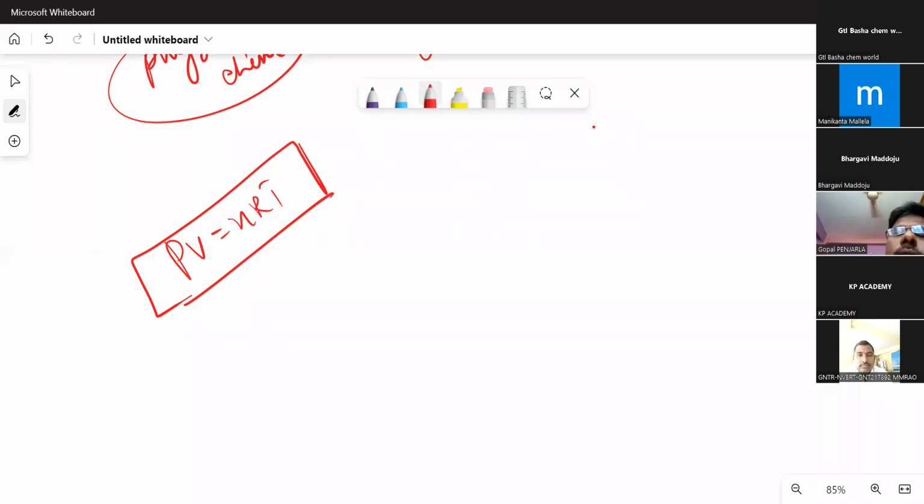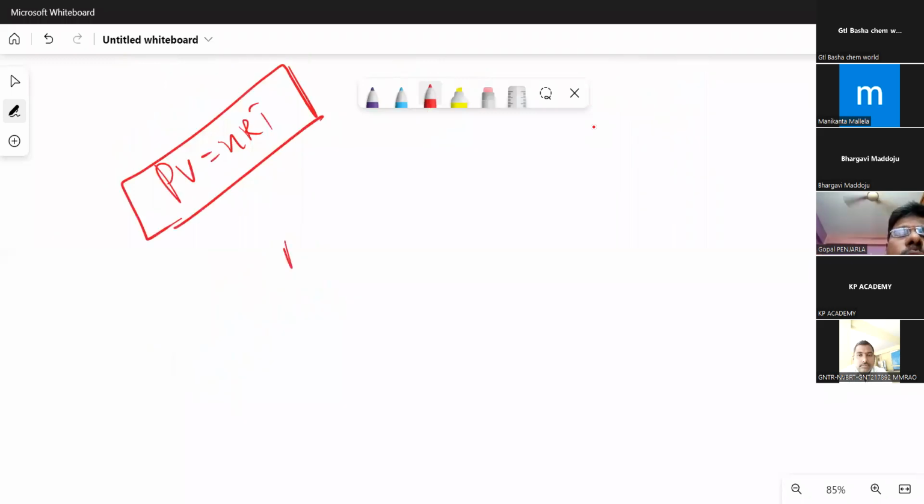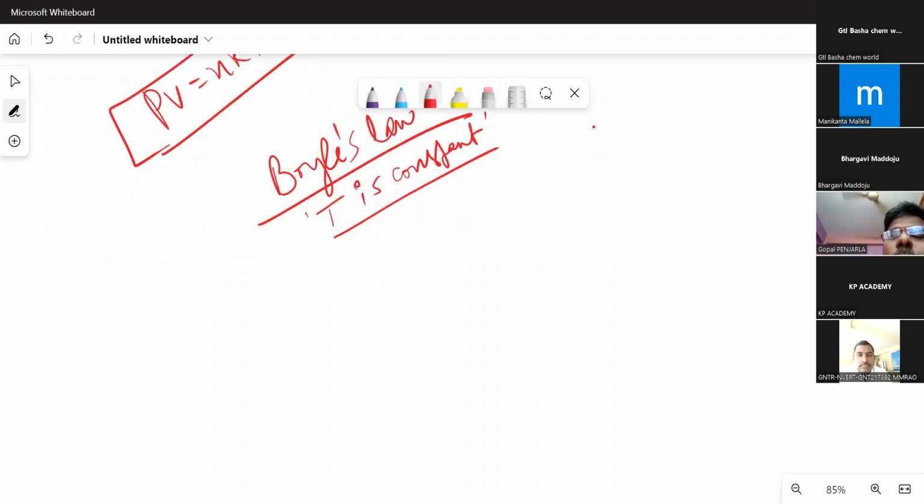Suppose imagine, take one example. If you take Boyle's law, okay, what Boyle's law says is that T is constant. The numerical is like this: a person is selling balloons. Generally, we see this in exhibitions, where hydrogen balloons are sold and children are very much interested in playing with these balloons.